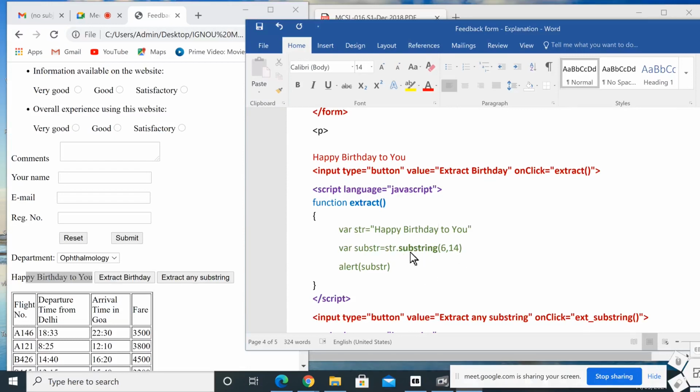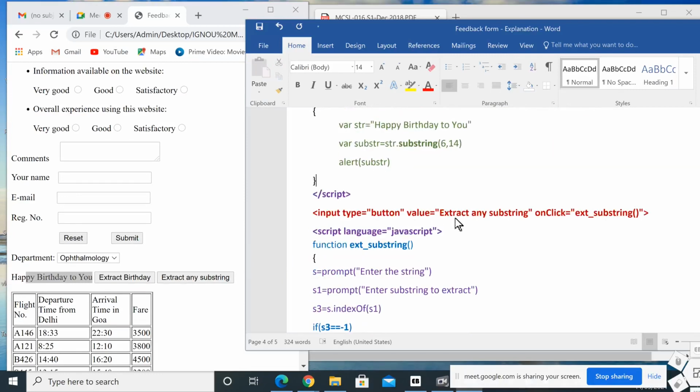Then after that we extracted "birthday" to the variable substr. Then we printed that by using the alert function, so alert this variable substr. After running this code, the substring will extract "birthday" from this overall string and save it to the variable substr, and by using this alert we displayed the substring. I think it's clear.